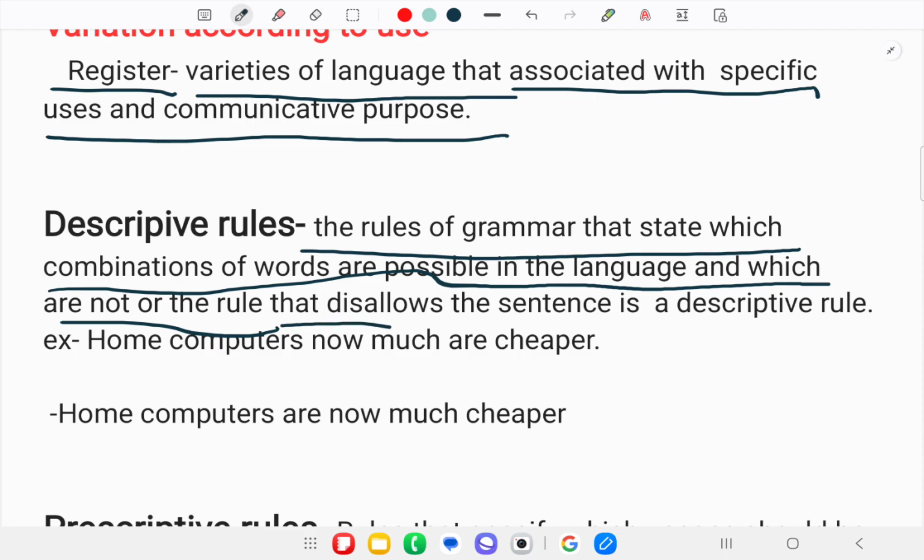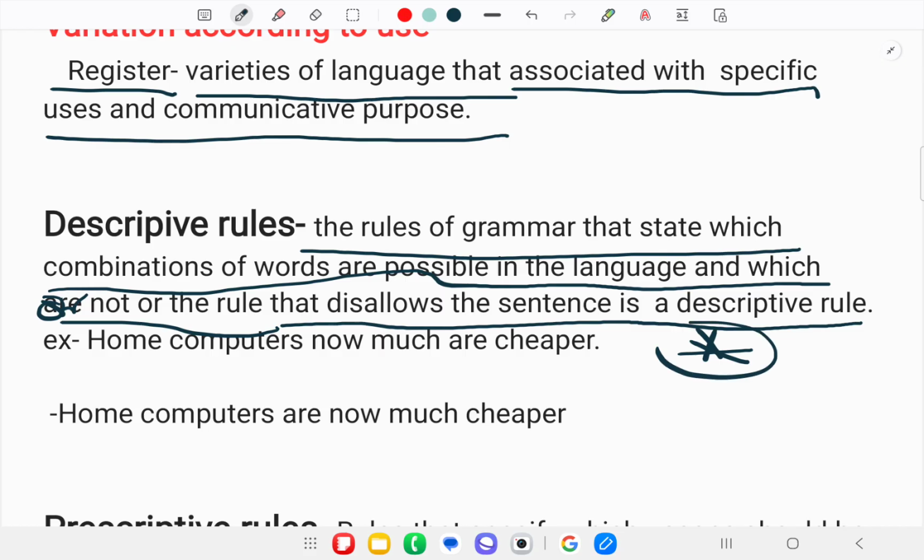The rule that disallows the sentence is a descriptive rule. Descriptive rules explain the rules of grammar that state which combinations of the words are possible in the language.